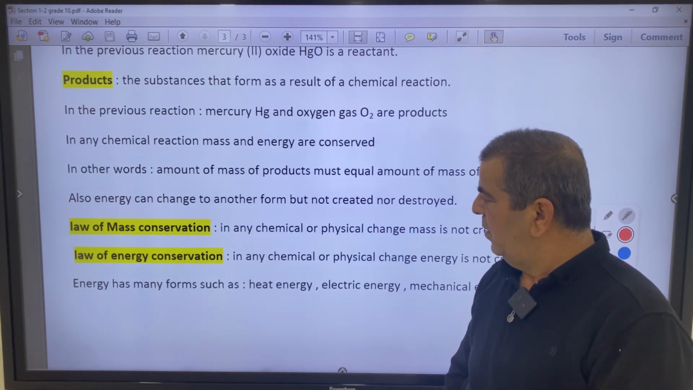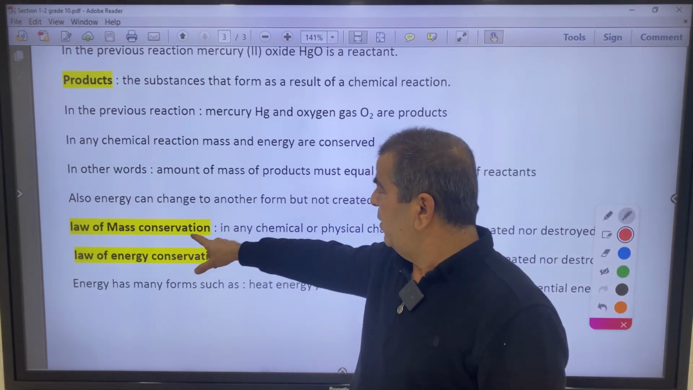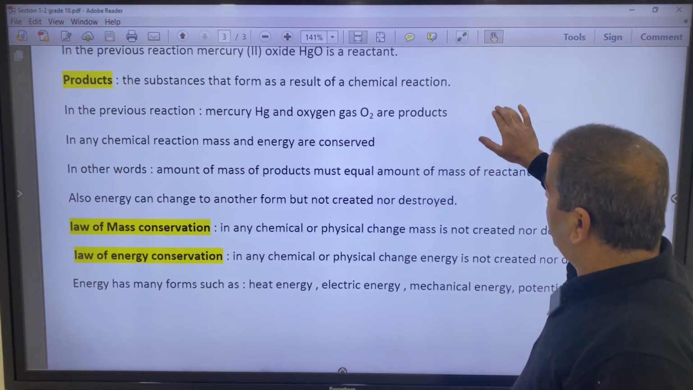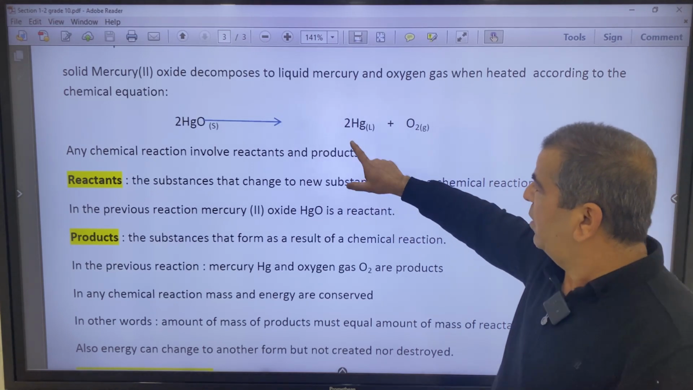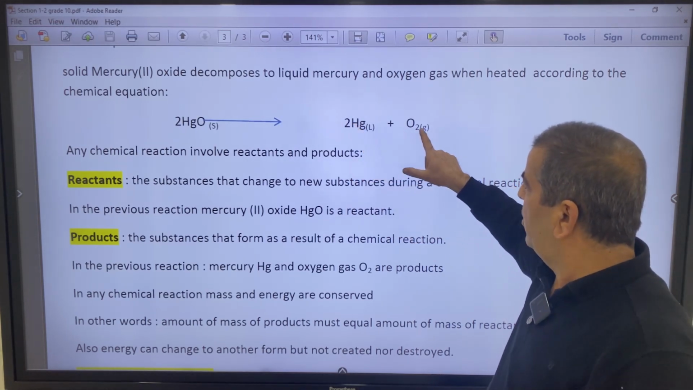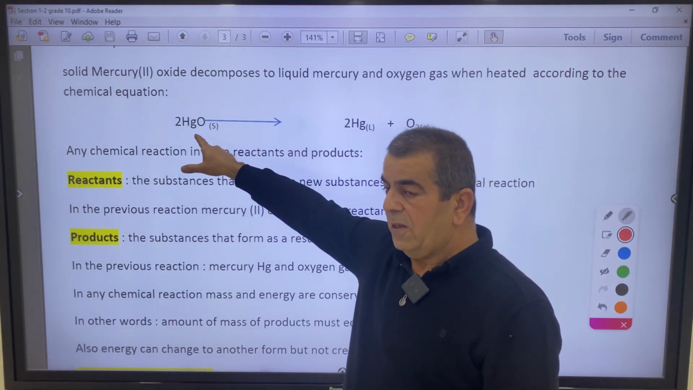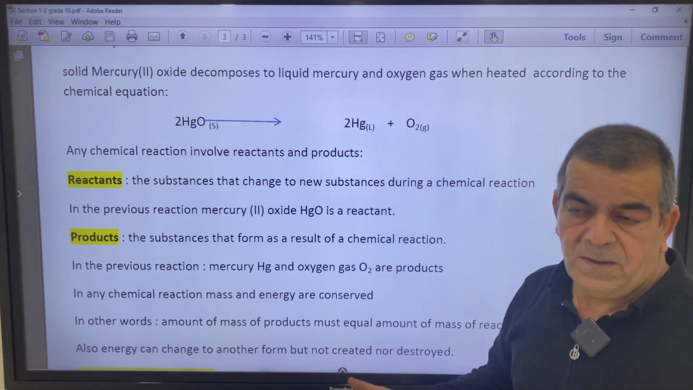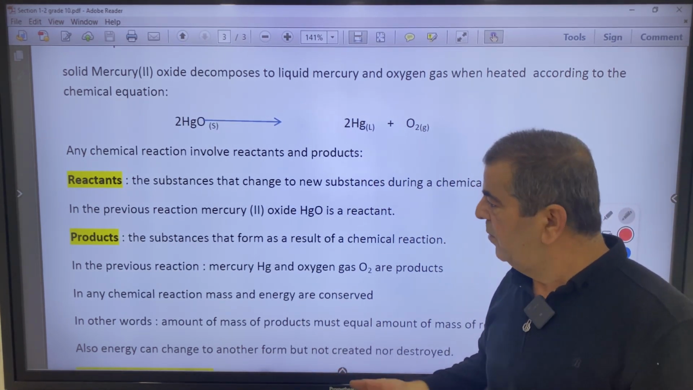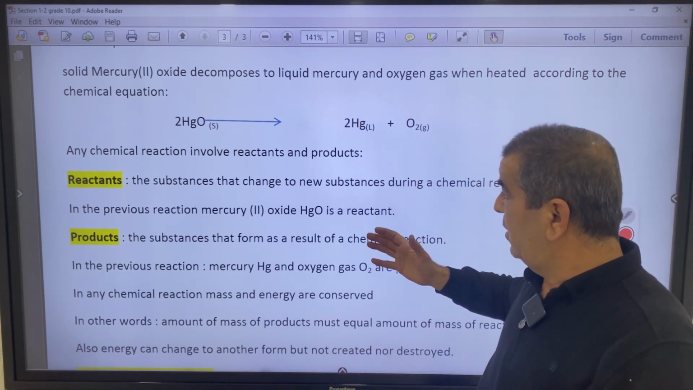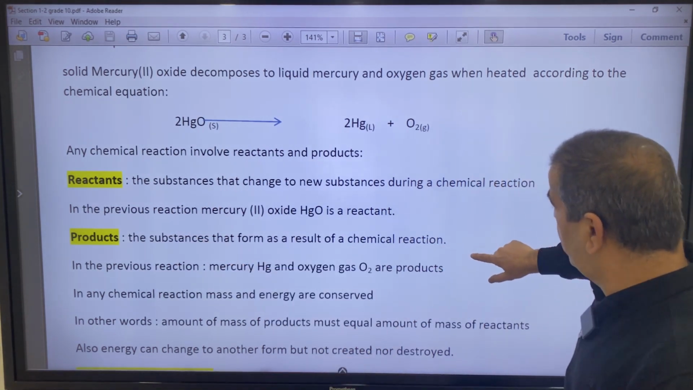We have a couple of laws related to physical and chemical change. Actually, we have the law of mass conservation. What does mass conservation mean? If we get back to the reaction here, if we measure the mass of mercury and oxygen that are produced, it equals the mass of mercury oxide. So the mass is conserved, the mass maintained, the mass kept, the mass preserved. So no change in mass. The total mass of products always equals the total mass of reactants. This is law number 1.